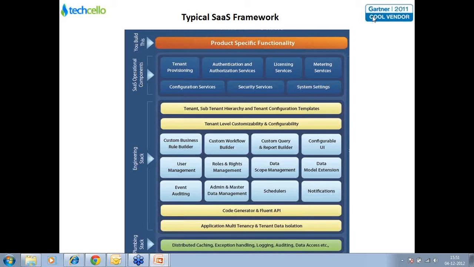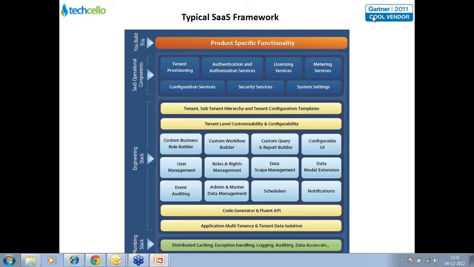Packages determine what modules and features are available for a given tenant. You could also have authentication related modules, which will determine how the authentication should happen, for example that single sign-on should be the way of authentication. And you can also have licensing and metering services, which will define the accessibility and usage of the product or application by the tenants, and a set of configuration services.